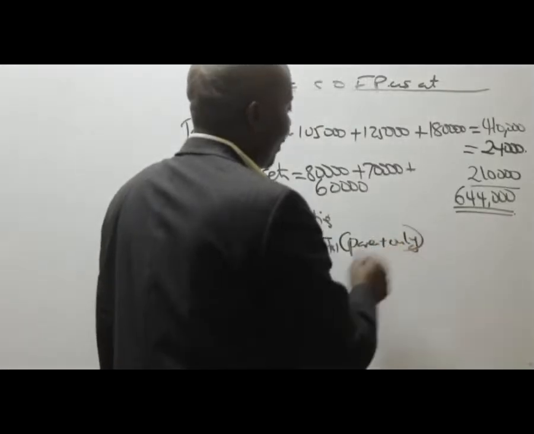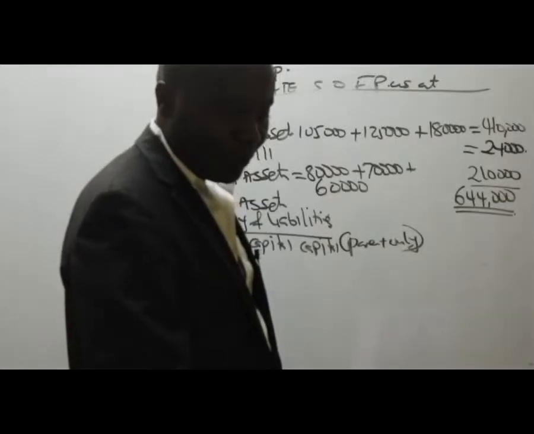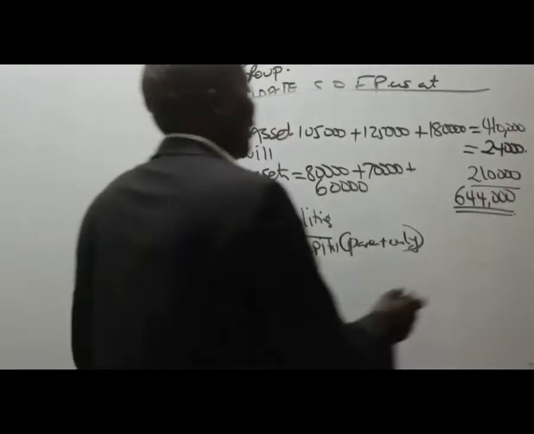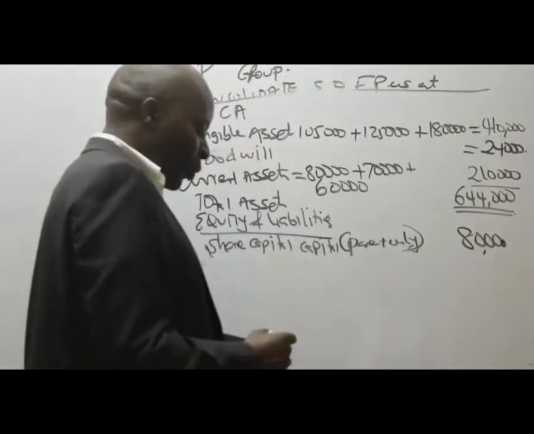If you look at the parent's, you can see the equity ordinary shares, 80,000. That's what we pick, parent only, 80,000. Now, ladies and gentlemen, apart from this share capital, do we have any other thing?